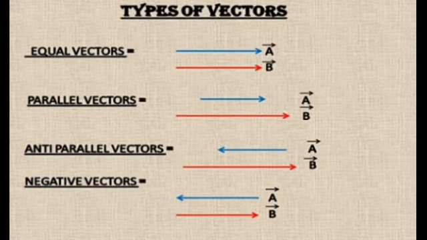Next, anti-parallel vectors. Two vectors A and B are said to be anti-parallel vectors when they are acting in opposite directions and may be of the same magnitude or of different magnitude. Next, negative vectors. Two vectors A and B are said to be negative vectors when they have the same magnitude but act in opposite directions.